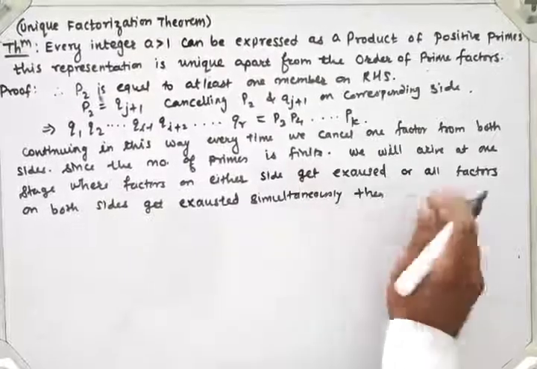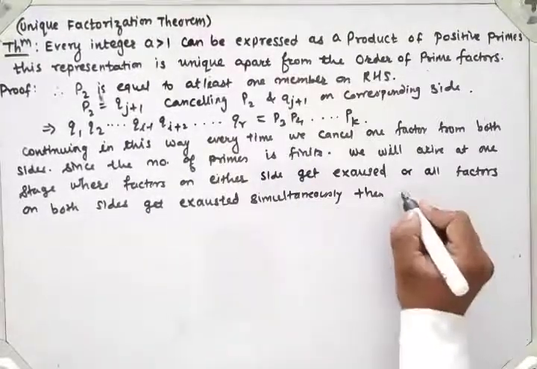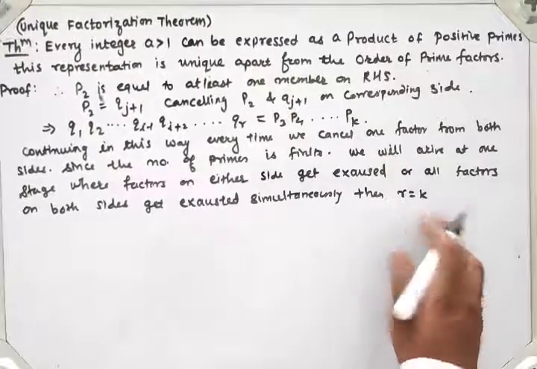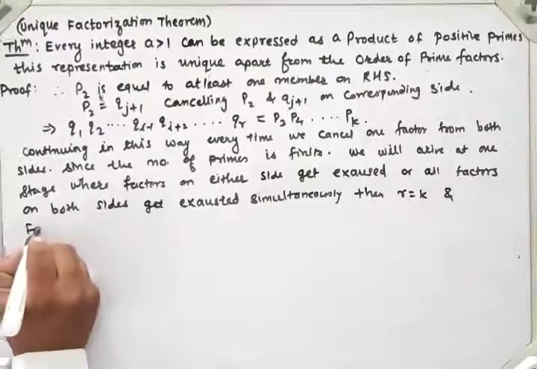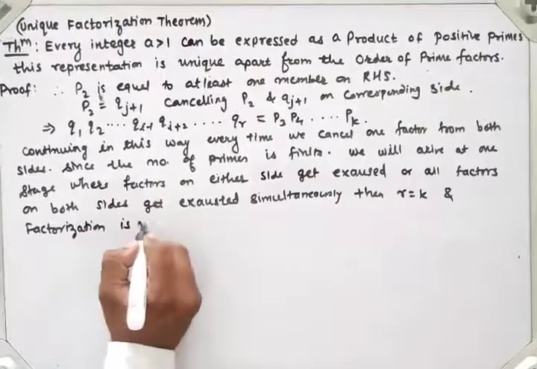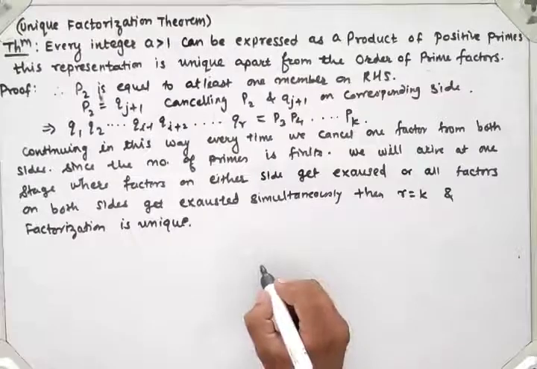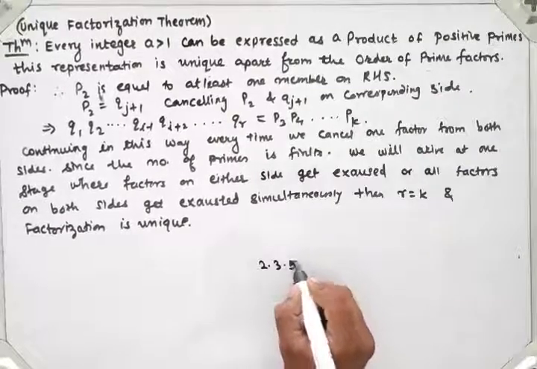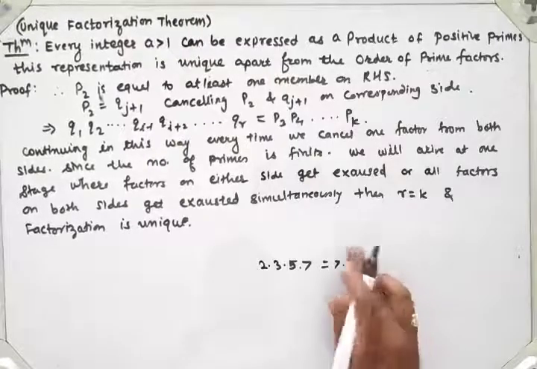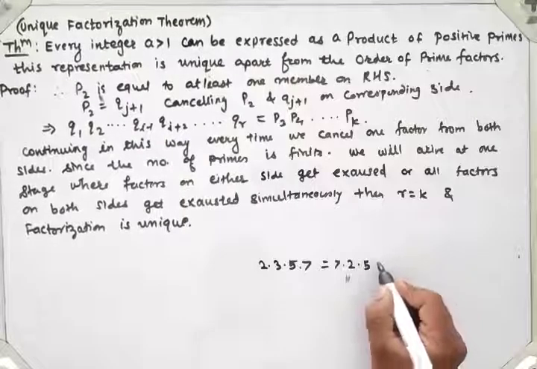Then if all factors on both sides are exhausted simultaneously, we get r is equal to k, meaning the same number of prime numbers, and factorization is unique. For example, suppose I write 2 into 3 into 5 into 7, which is the same as 7 into 5, or 7 into 2 into 5 into 3.